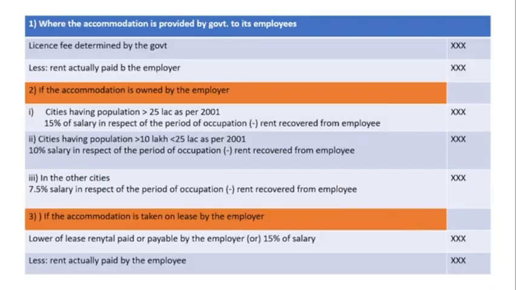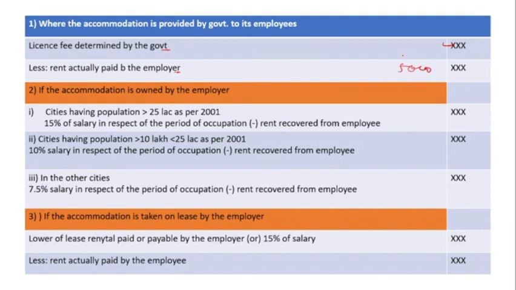answer is given. I'll give you the summary of the solution. Here it talks about where the accommodation is provided by the government to an employee. If the government provides it, the license fee determined by the government is added, and we deduct the actual rent paid by the employee, in this case 5,000.